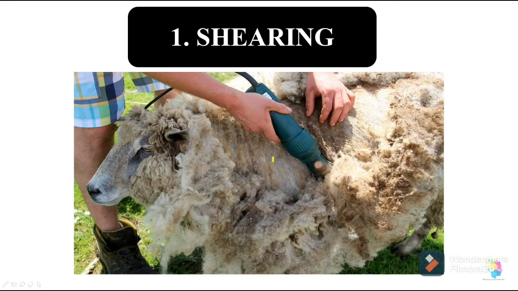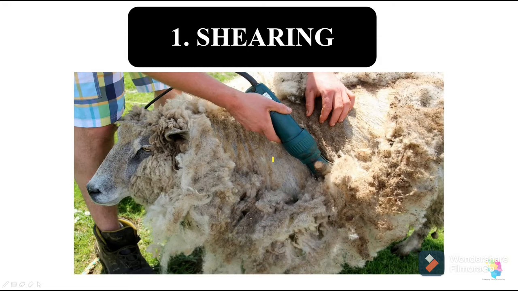Why is it done in summer and not in winter? Because in winter the sheep require that coat of wool to keep them warm. That's why we do this shearing in summer months, and after that the wool grows again on their body, and they are protected in the winter season also.